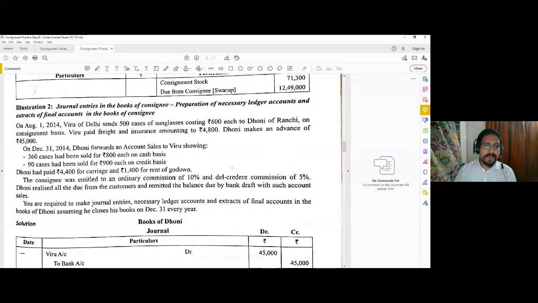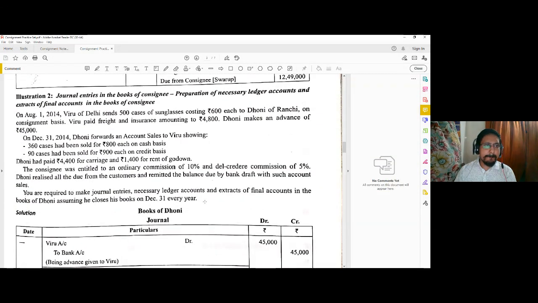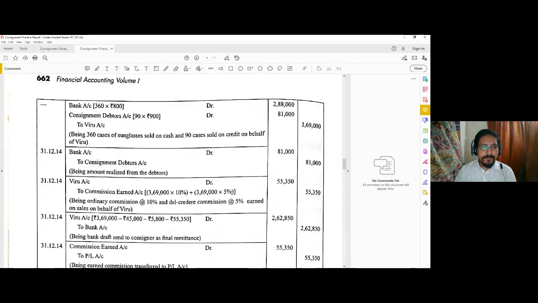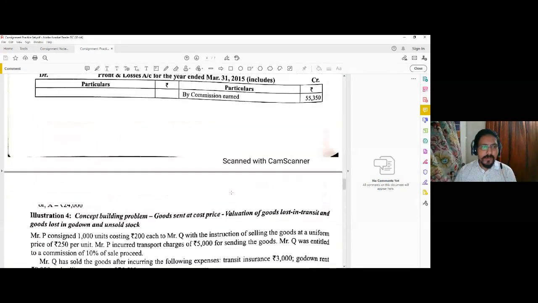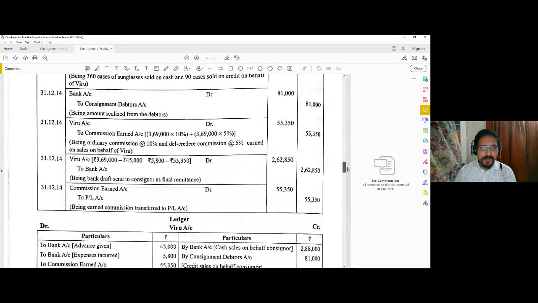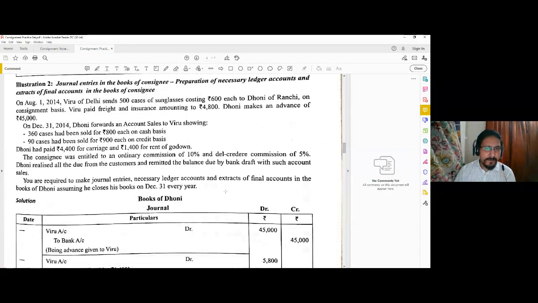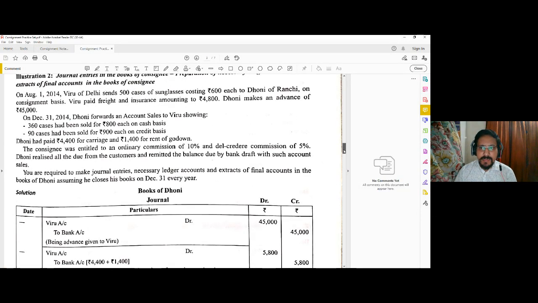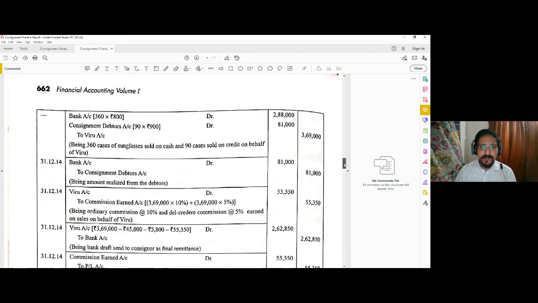Now let us take another example. This is regarding del credere commission, so we shall cover it later on. First we will discuss the del credere commission.